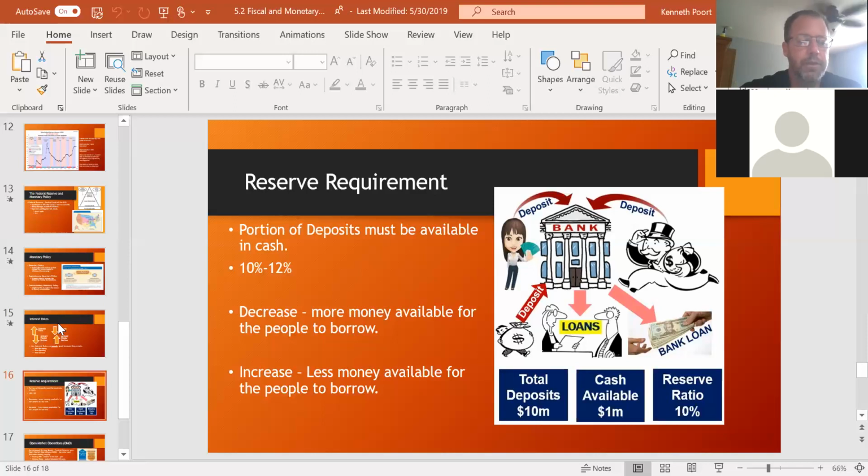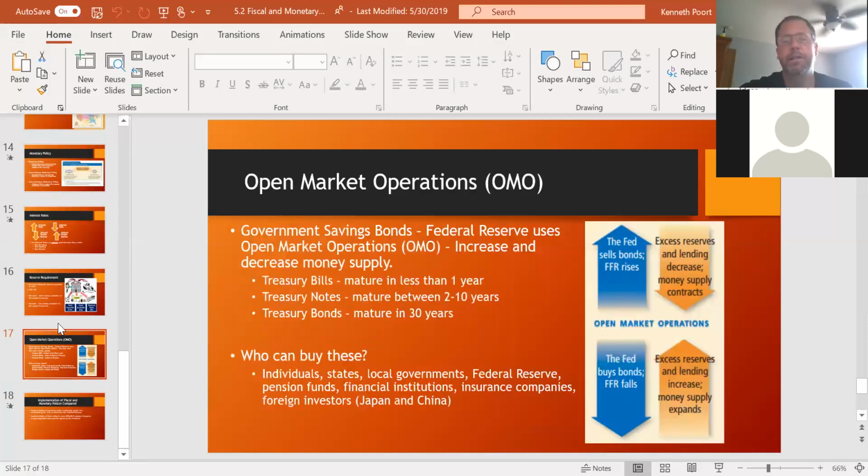And then the last way that they do things through monetary policy, which maybe some of you have from when you were born, is government savings bonds. This is just an investment. They'll go out and say, come invest in the U.S. economy or in the U.S. government, which sounds kind of odd, but it's actually the safest of investments. However, it's also the lowest rate of return on an investment, and it takes time to mature.